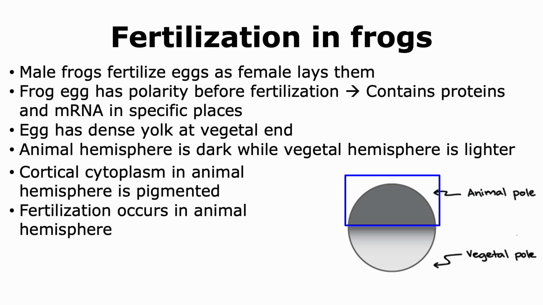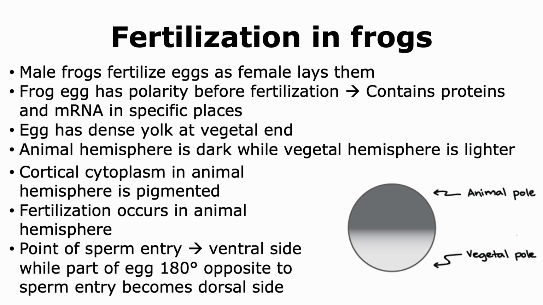Fertilization occurs in the animal hemisphere, and the point of sperm entry is able to determine the dorsal-ventral axis of the organism. The point of sperm entry will form the ventral side of the developing organism, while the part of the egg that is about 180 degrees opposite to the sperm entry becomes the dorsal side of the developing organism.